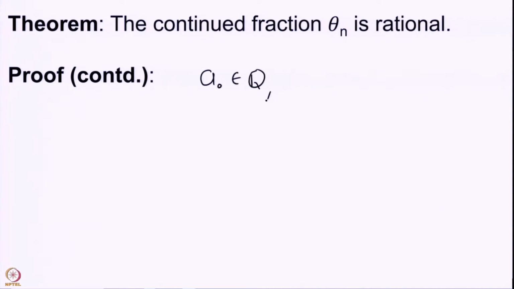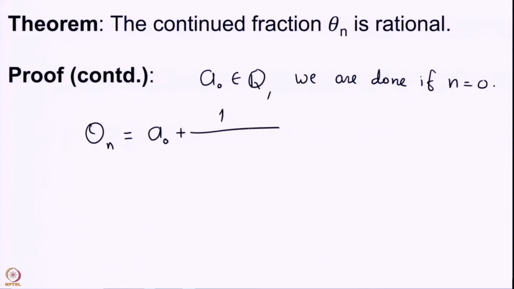So, if n is 0, we are done. Moreover, any theta n can be written as a0 plus 1 upon, here I will write it as theta prime n minus 1,